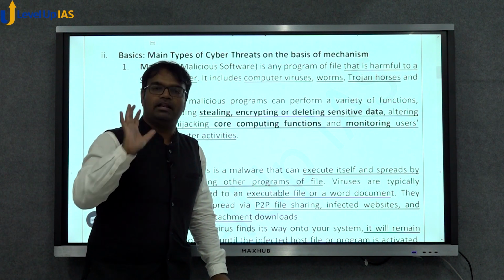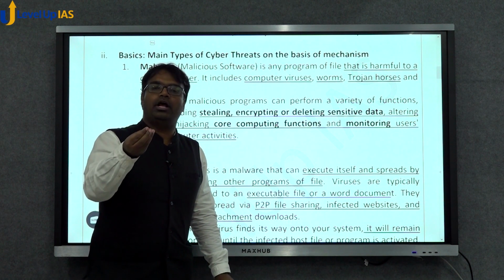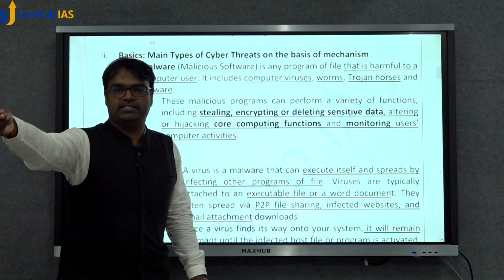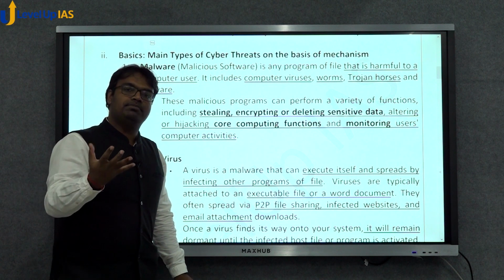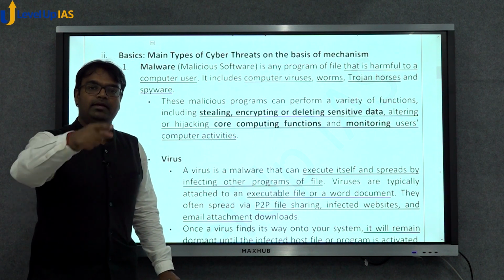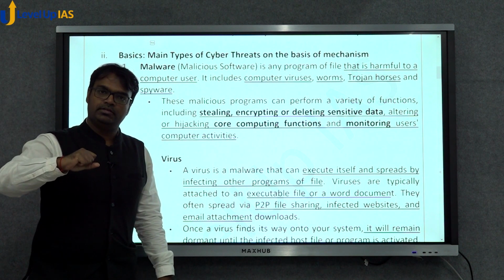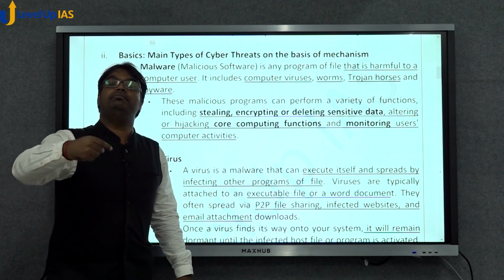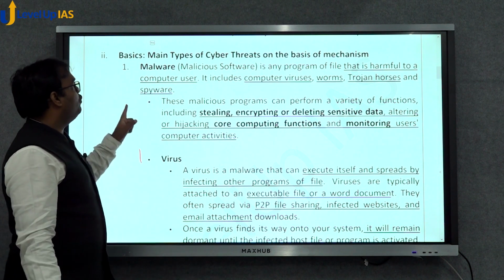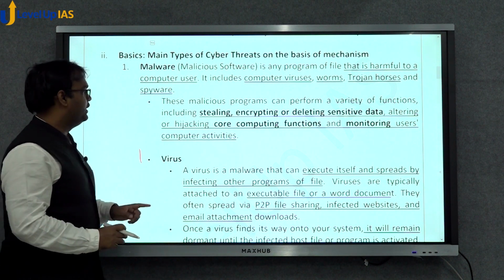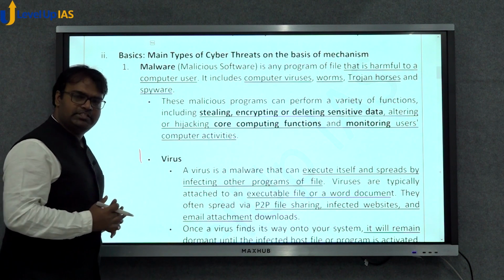That is a malware, a computer program that is doing something malicious. So a mechanism that is used by hackers or by cyber criminals to do something malicious is the use of malware or malicious software. And there are various mechanisms by which they can do it.